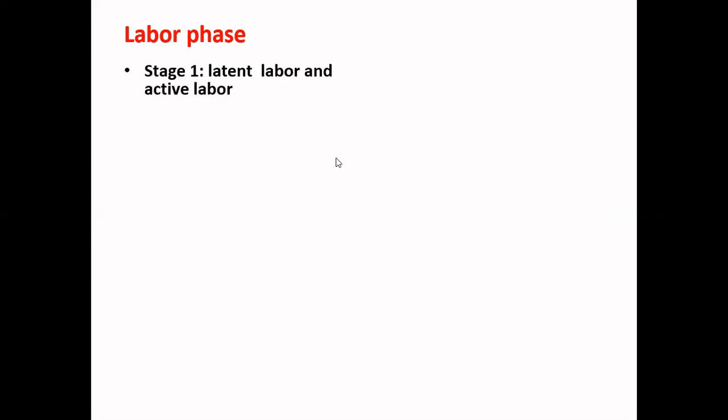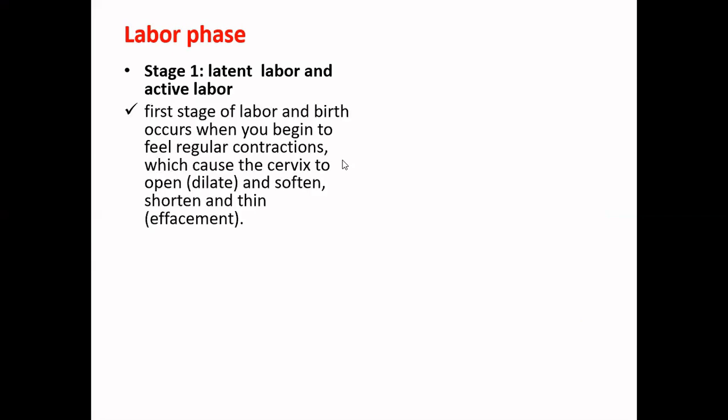So there is stage 1, which we basically term latent labor and active labor. The first stage of labor and the birth occurs when you begin to feel regular contractions, which may cause the cervix to open and to become softer and thinner. Whenever the cervix opens up, we call it the dilation process, and whenever it becomes soft and thin, we call it effacement.